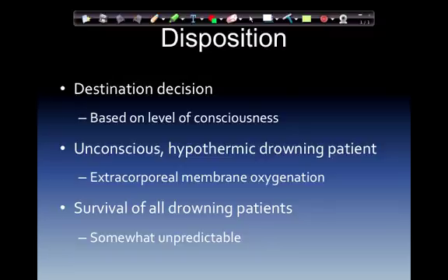I'll read you through this here just a little bit. The Orlowski score is commonly used as a prognostic indicator of survival. A point is added for each of the following: age 3 or greater, submersion for greater than 5 minutes, resuscitation started after 10 minutes, and the patient being in coma on arrival to the emergency department, or having an initial arterial blood gas pH less than 7.1. If the patient has a score of 1 or 2, the patient has a 90% chance of recovery, whereas a score of 3 or more indicates that the chance of survival drops to about 5%.